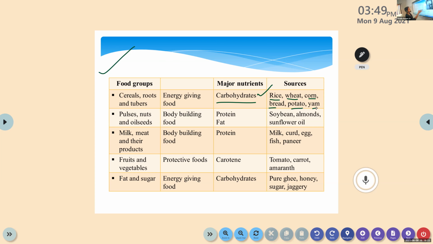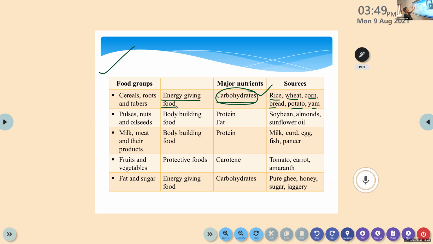Whenever we consume all these things, the major nutrient in that food is carbohydrate. Is it clear? Please copy down. These are the energy giving foods. On the basis of food functions, we classify the food into four: energy giving, protective, regulatory, body building, and all.